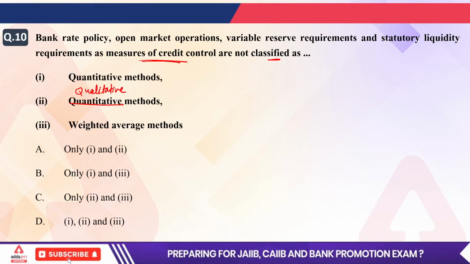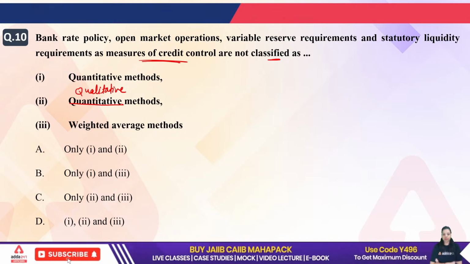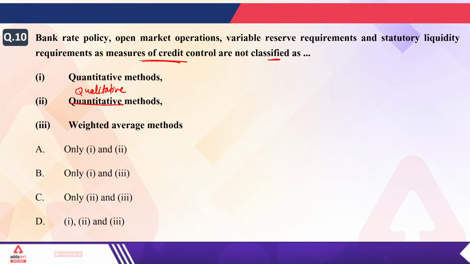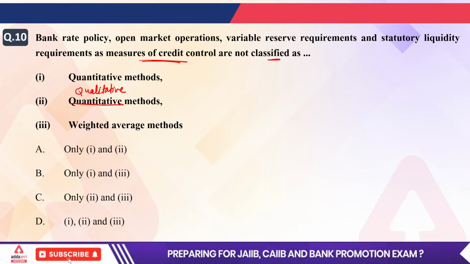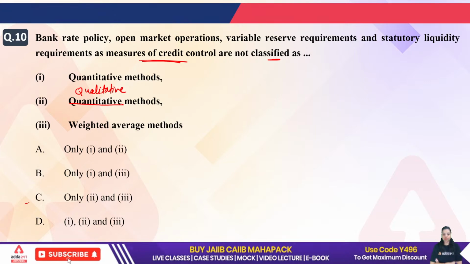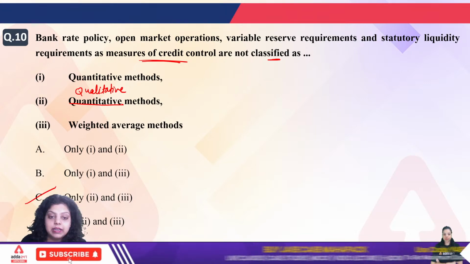Dheeraj is saying C, Munna is saying C, that is second and third. Okay. Debashish is saying D, all of the above. How can it be possible? No, the right answer will be C, that is second and third. Right answer will be second and third. Now let's understand about this.